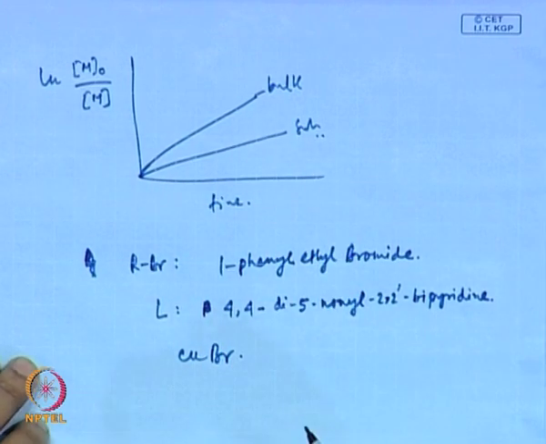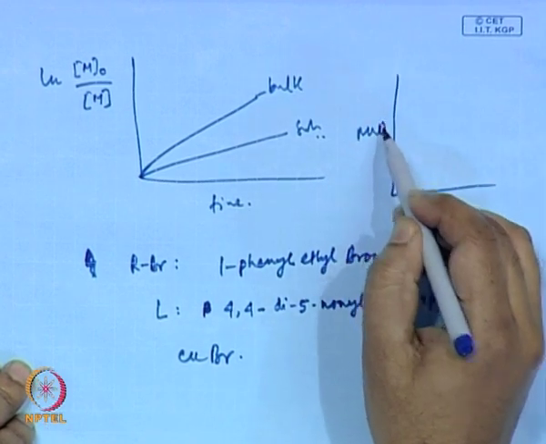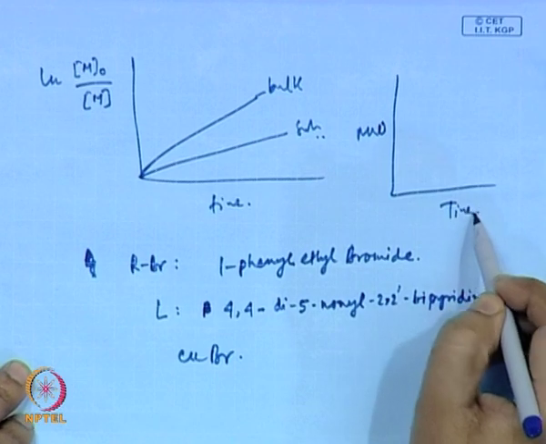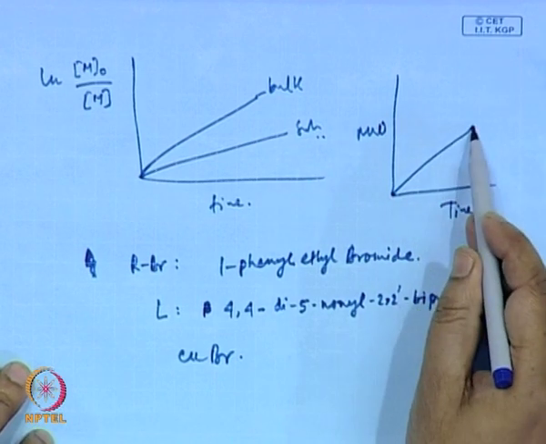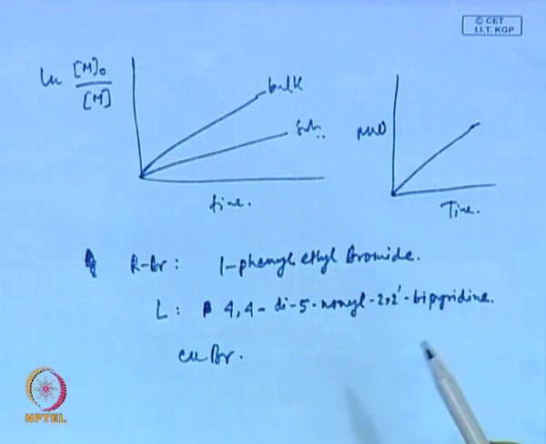So, what happens to the molecular weight? If you plot molecular weight versus time, what will you get? Again, it is a straight line. As the time goes, more reaction goes forward, so more propagation happens.